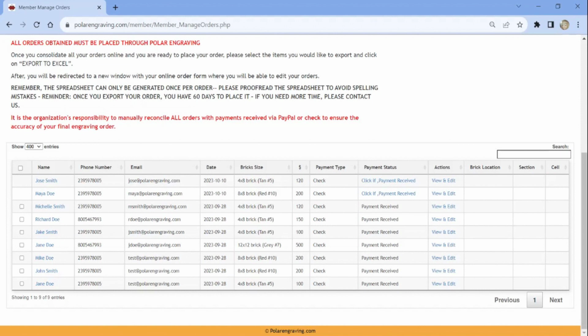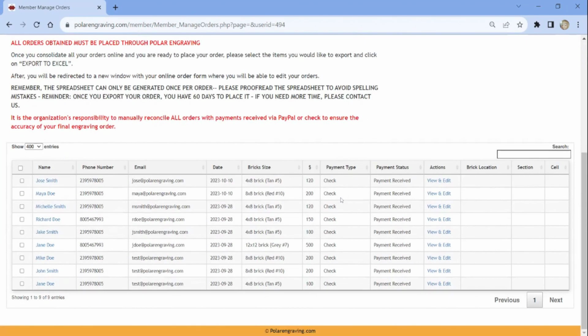Underneath the Payment Status column, if it says Click if Payment Received, and you have in fact received the check, go ahead and click if Payment Received. This will convert to an active order and a checkbox will appear next to the donor's name. All payments that have been confirmed and received will show a checkbox next to the donor's name.